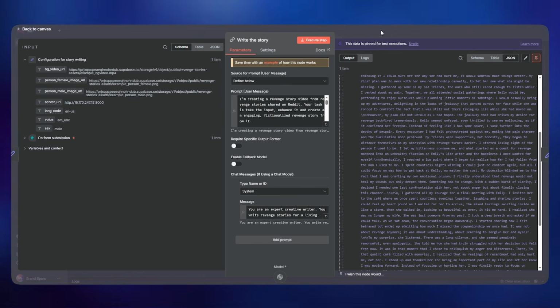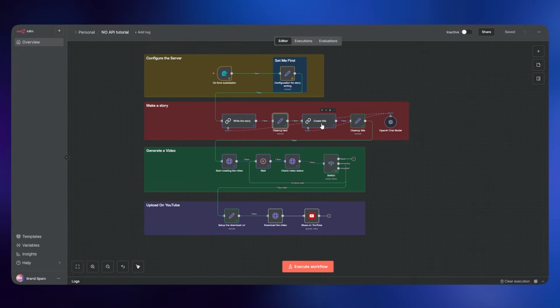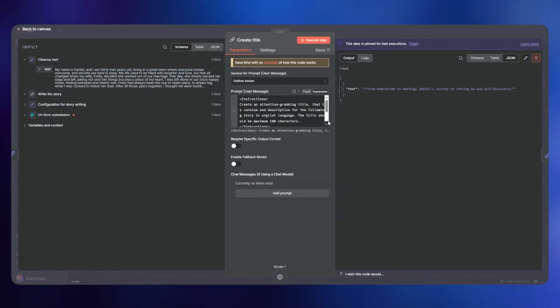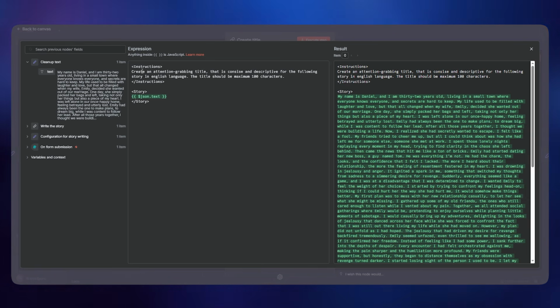Okay, and then we have this cleanup text. Maybe sometimes in our story we have dashes and everything. It removes that, and then after that we're going to be creating a title as well. So in this one we are using this story and using OpenAI's chat model to create a title based on the story.